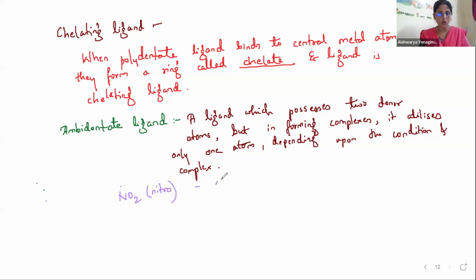I will write another example, ONO. See here, NO2 is there, but ONO means the O is being used, so we call it nitrito. Then we have CN, which is called cyano, or NC, which is called isocyano. Then we have SCN. If S is being used, it is called thiocyanate. If N is being used, it is called isothiocyanate.